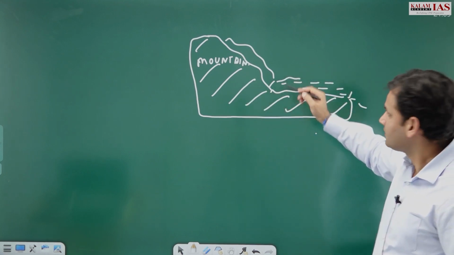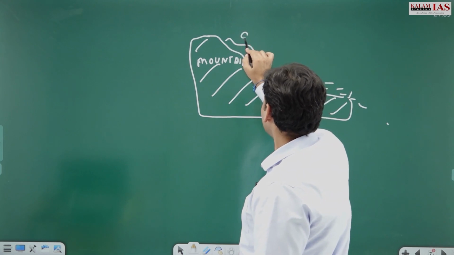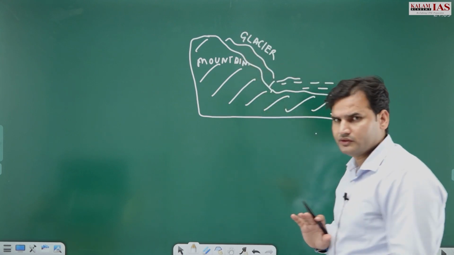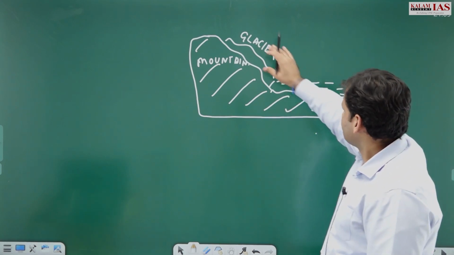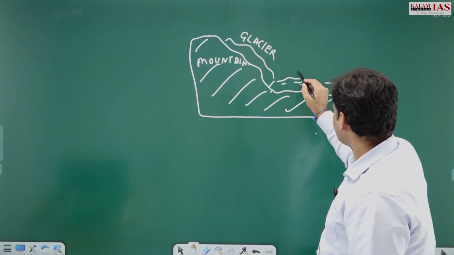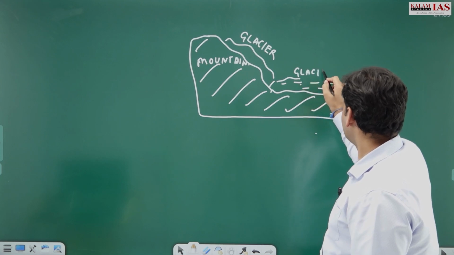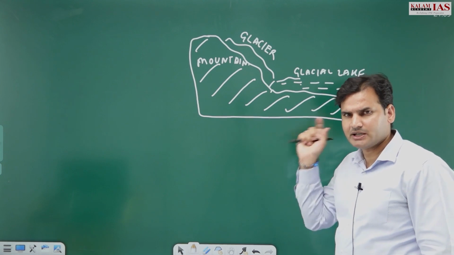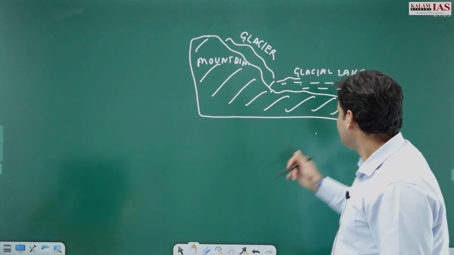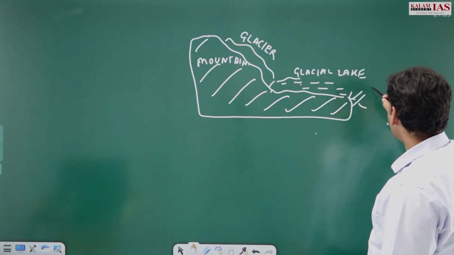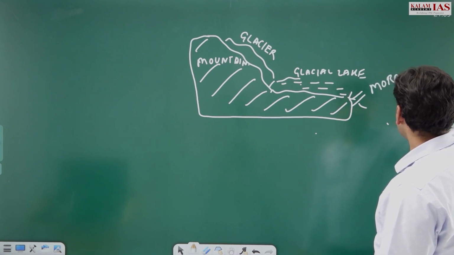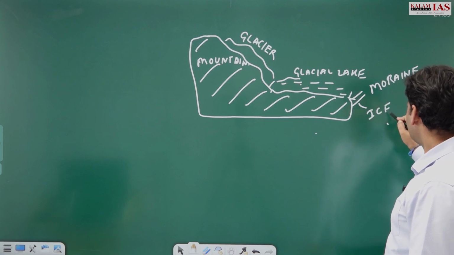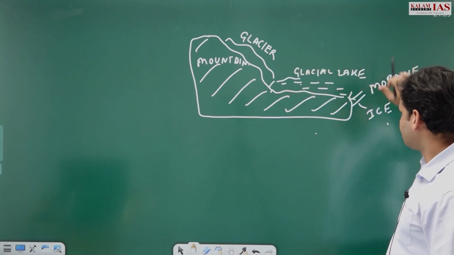And never ever forget to label the diagrams, otherwise they hold no value or significance. और ग्लेशियर मेल्ट की वजह से we have glacial lake, और ये जो ग्लेशियल लेक है इट इज डैम्ड बाय, मतलब इसका बांध बन जाता है किसके द्वारा? इट इज थ्रू द मोरेन्स एंड द आइस, which is carried by the glaciers.